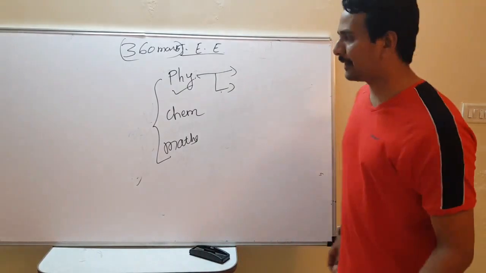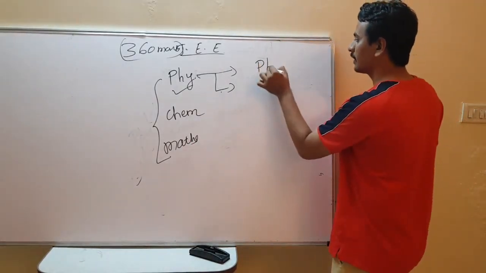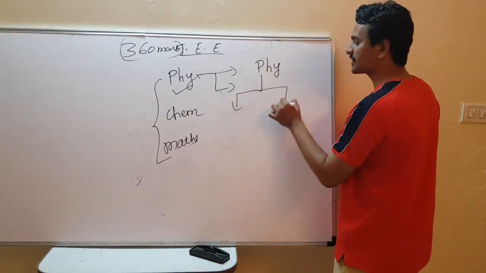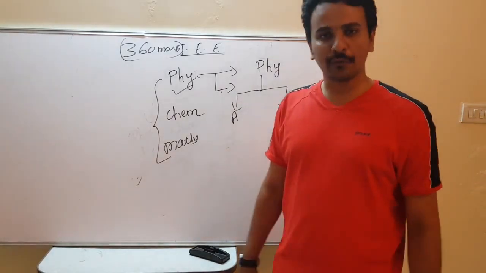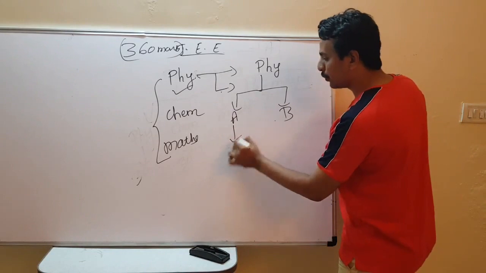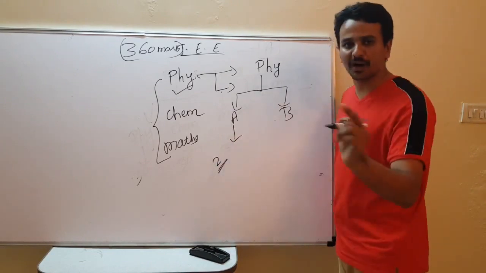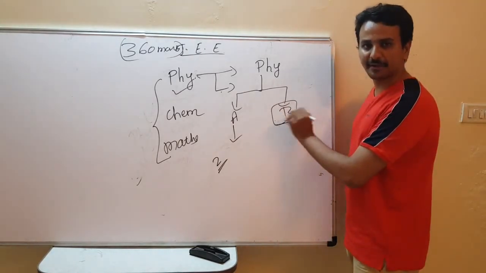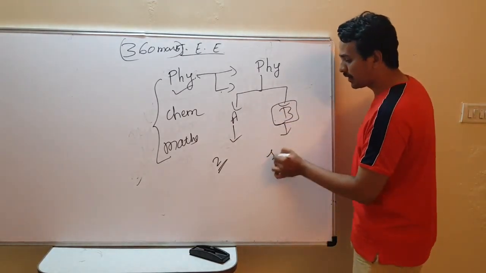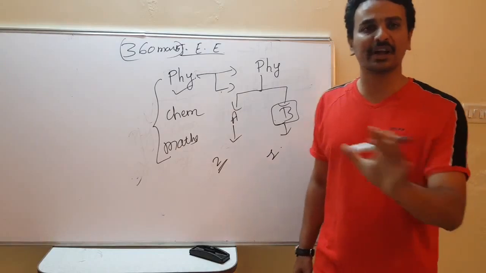Suppose I explain: in physics there are 2 chapters, A and B. Chapter A has more weightage, nearly 2 to 3 questions are asked per paper, whereas chapter B has less weightage, either 1 or no question is asked from it.